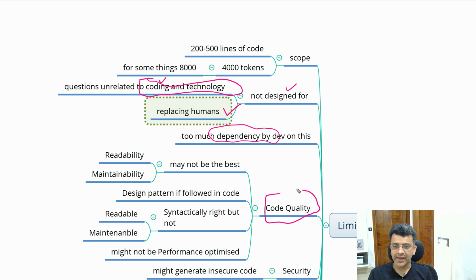So code quality can be an issue. It can go both ways, it can be good, it can be bad as well, because the code generated by GitHub Copilot may not be the best. Why is it not the best? Because it might give you a working code, but it is not readable. Or let's say it uses some LINQ or something very hard, which people don't commonly use. So there could be readability or maintainability issues. Yes, you can fix it, but you should know that these are the limitations. Don't blindly trust the code.